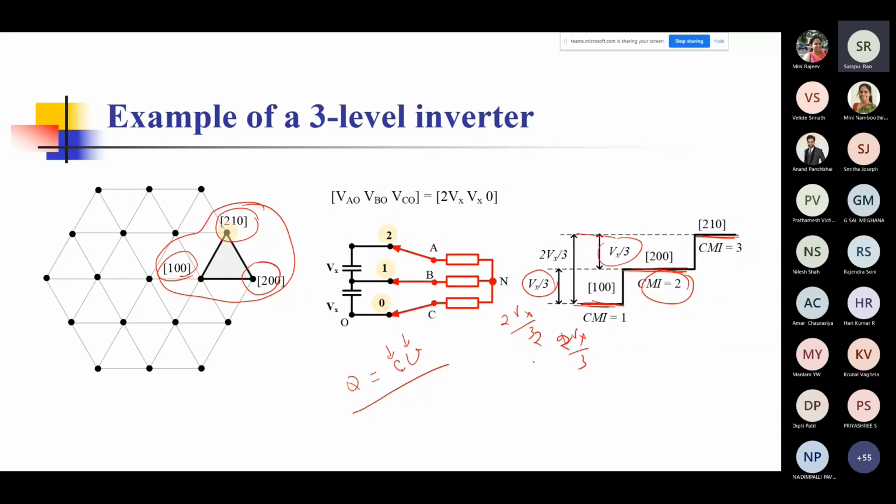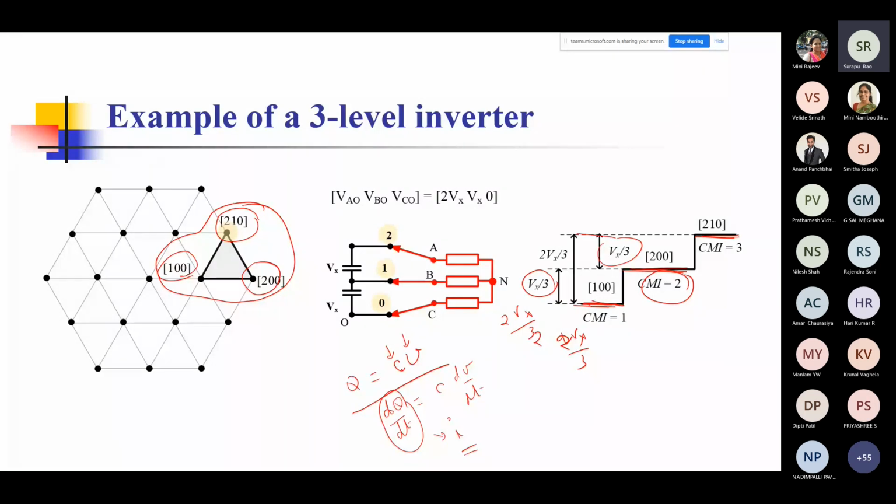So these common mode voltages that we are talking about appear across those parasitic capacitances. Now we know Q is equal to CV. It's a basic relationship for a capacitor. If I just do the derivative, I can say that it is nothing but C dV by dt. And as you know, dq by dt is nothing but the current.